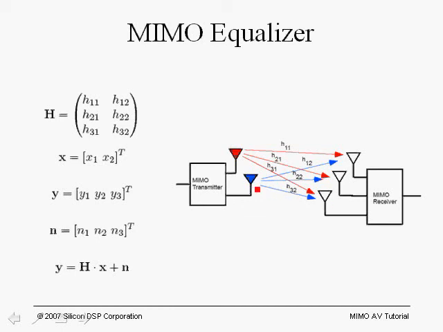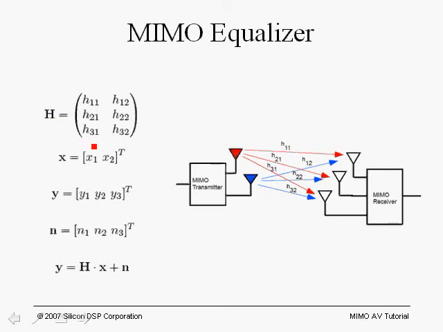For transmit antenna number 2, again, we have a different multipath environment between transmit antenna number 2 and receive antenna number 1. However, it is very important to note, as we show over here, that receive antenna number 1 receives the transmit stream from antenna number 1 and the transmit stream from antenna number 2, which are combined at the receive antenna number 1. So let's form a matrix H, which is the channel matrix.